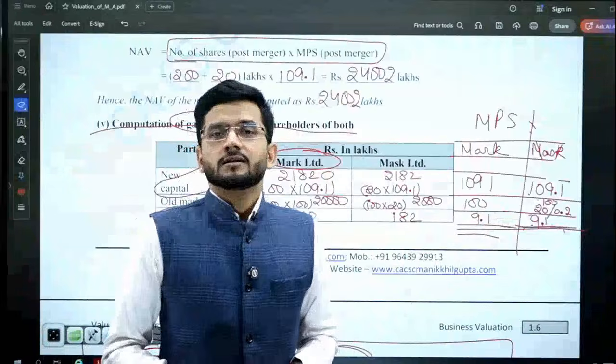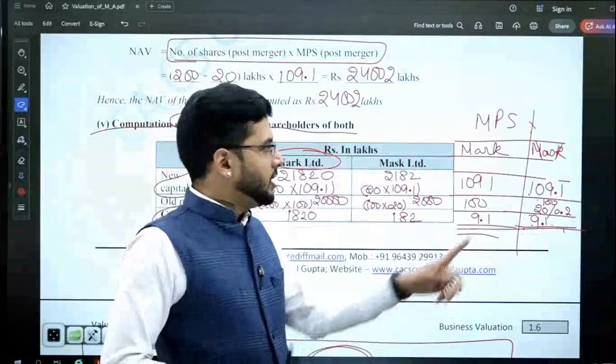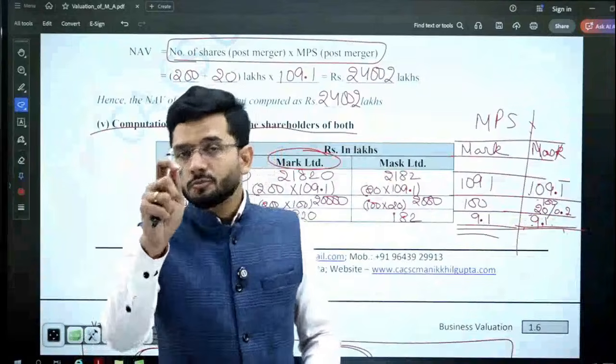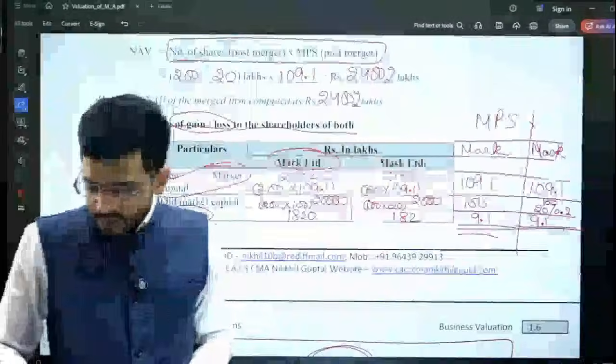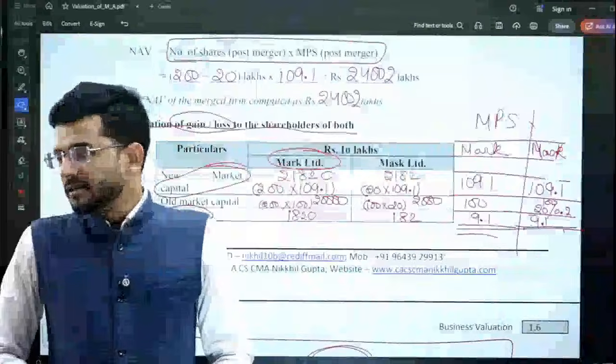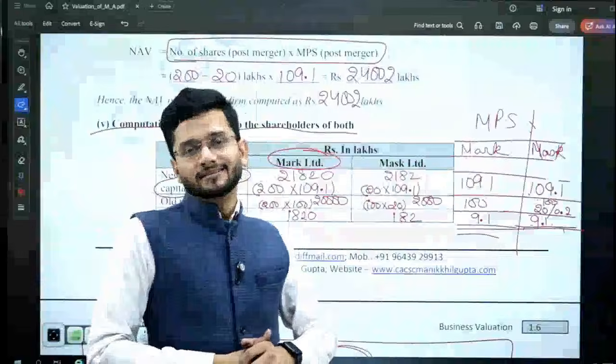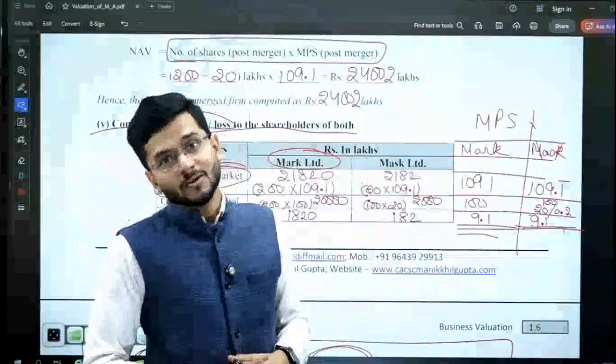Equalized old EPS is computed as old EPS divided by the swap ratio. Swap ratio is 0.2. So 20 divided by 0.2 is 100. So the equalized old EPS is 100 for Mask Limited also.